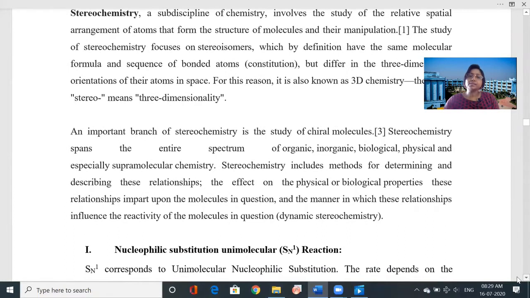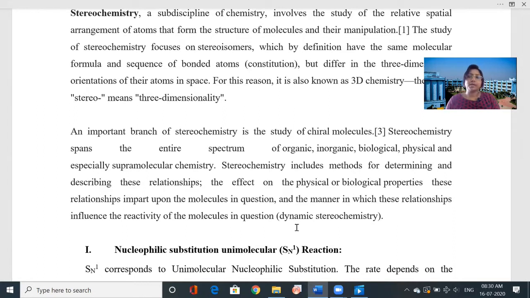So why is stereochemistry so important? Because it is very important for understanding the different properties of chemicals and compounds, whether organic, inorganic, biological, or physical chemistry. We can understand how all the reactions take place.